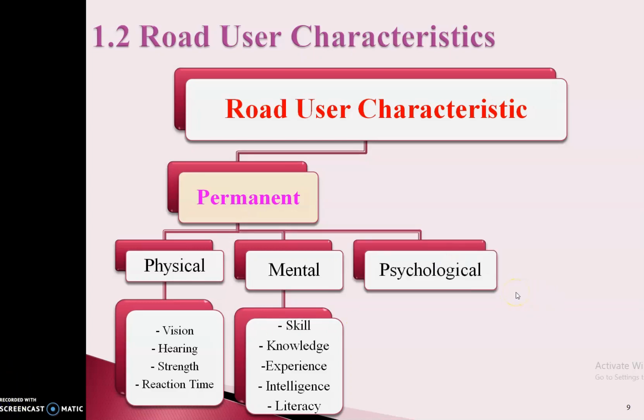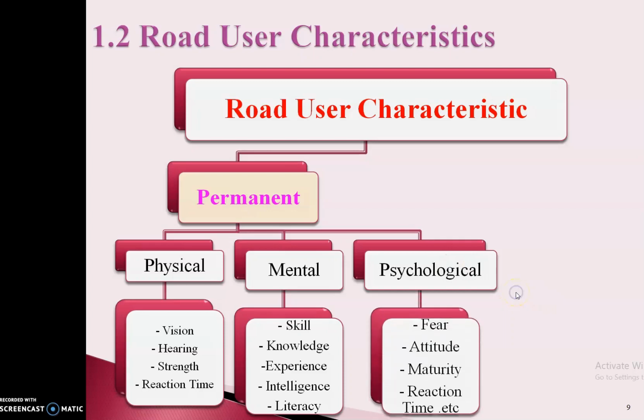In this there is the second one, that is psychological, right? There may be a psychological problem for someone, and it is also one of the factors which affects the reaction to the traffic situation of road users to a great extent. It includes emotional factors like anger, fear, attitude, maturity, reaction time, etc. Dangerous actions are likely because of impatience. Some of the road users do not respect the traffic rules and regulations just because of their casual behavior.